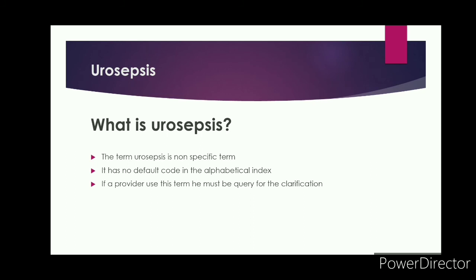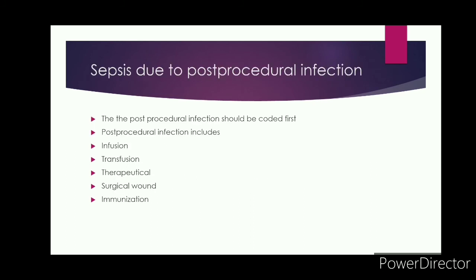And next, moving on to sepsis due to post-procedural infection. For such cases, the post-procedural infection code, like infusion, transfusion and therapeutic injection, should be coded first. So, sepsis may be due to some other reasons also, like infusion, transfusion, therapeutic, surgical wounds and immunization.